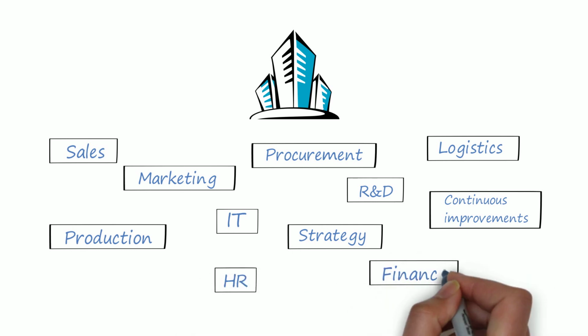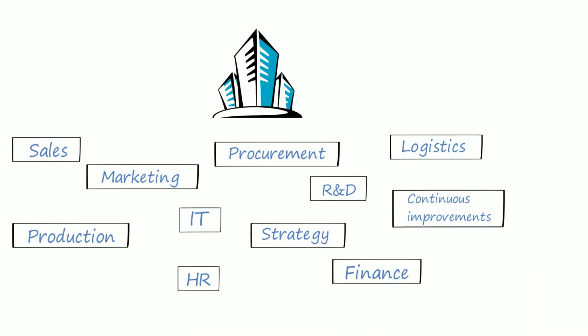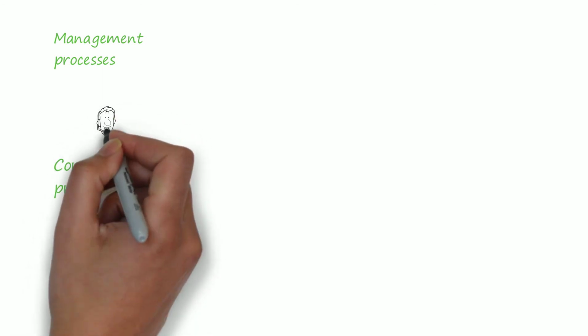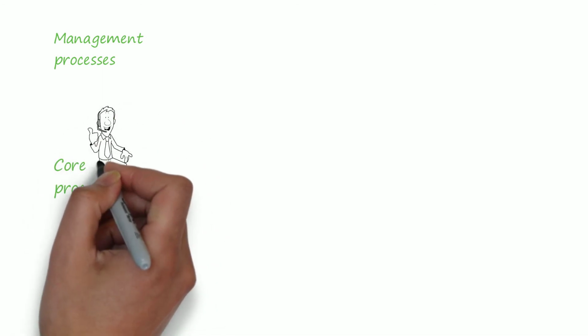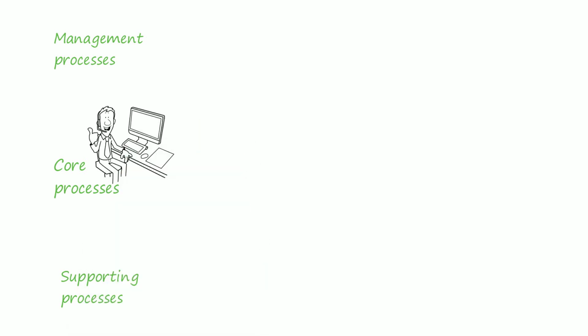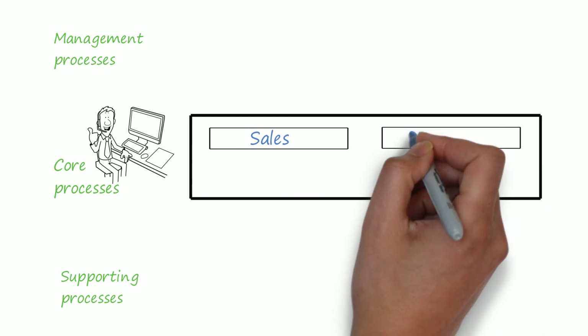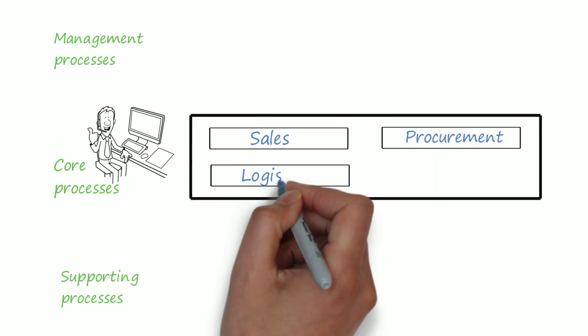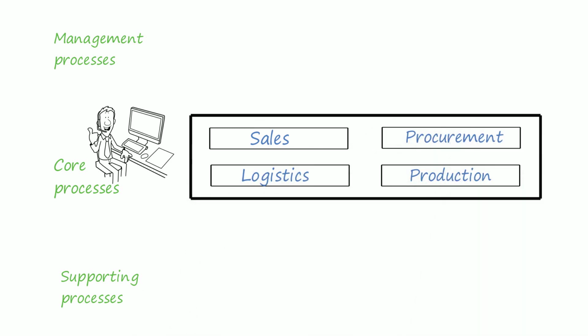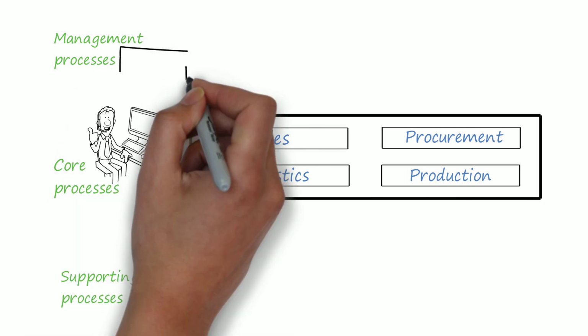HR, finance. We can categorize them in 3 different groups: management processes, core processes, and supporting processes. Core processes are the heart of the company. They contribute directly to the customer needs. Without them, we have no interaction with the customers. So there is sales, procurement, logistics, production, and others, depending on the organization.